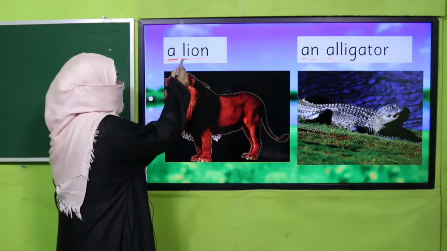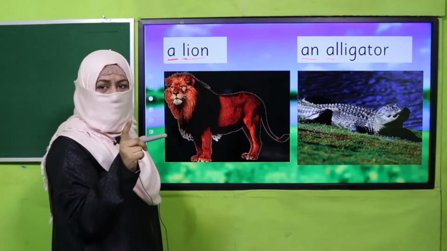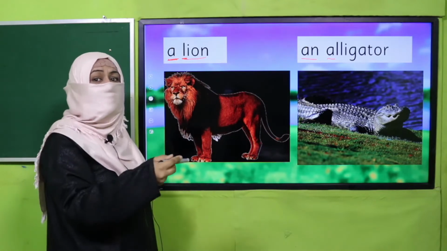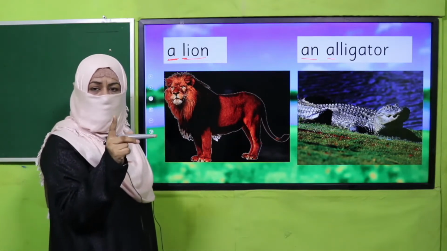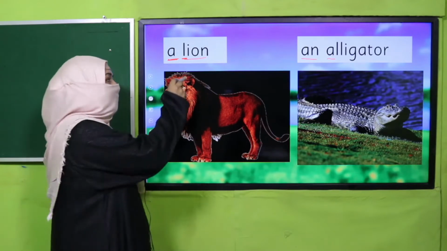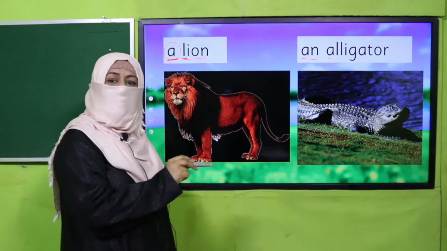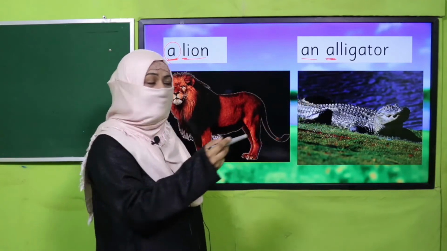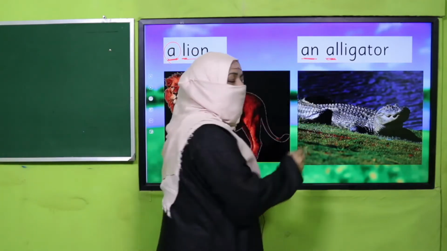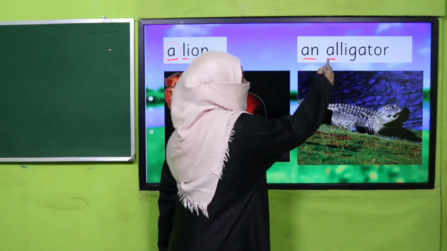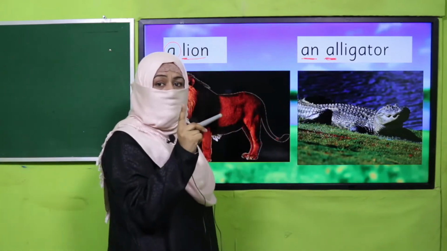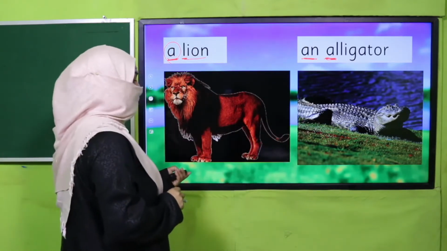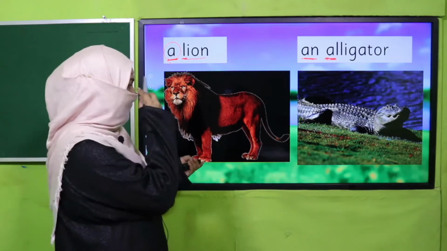Because this noun starts with a consonant sound, and when a noun is starting with a consonant sound and it is general, we use a, and a noun starting with a vowel sound and it is also general, we use an. When I say an alligator, why an? Because alligator is starting with a vowel sound and it refers to any alligator, right? Okay, we have learnt about it.